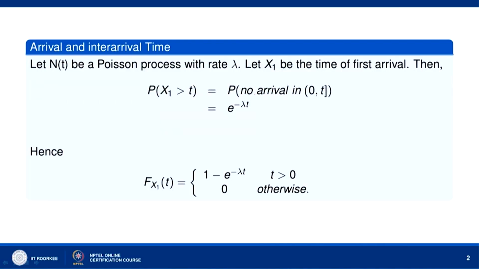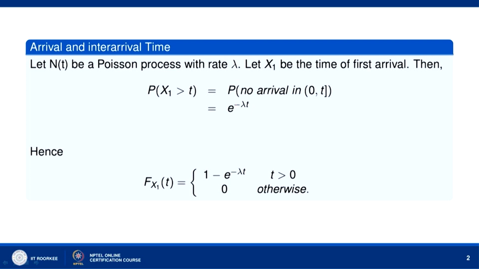Let N(t) be a Poisson process with rate lambda. Let X1 be the time of first arrival. Then the probability that X1 is greater than t will be equal to the probability that there is no arrival in the interval 0 to t, because X1 is the time of the first arrival and X1 is greater than t. So, in the time interval 0 to t there will be no arrival, and the probability that there is no arrival in 0 to t means the probability that N(t) equals 0.